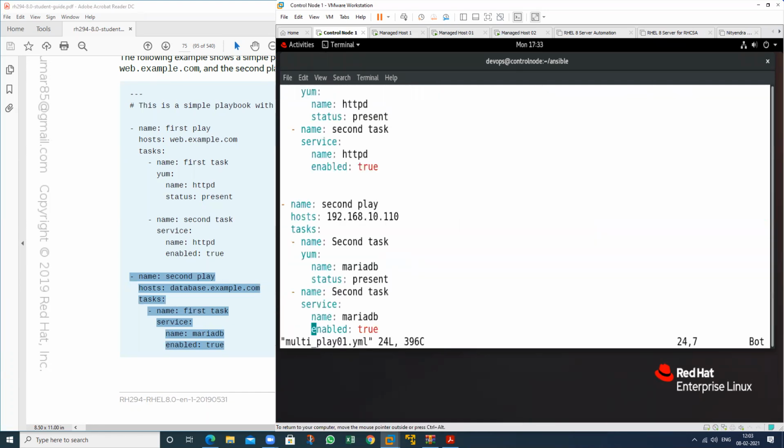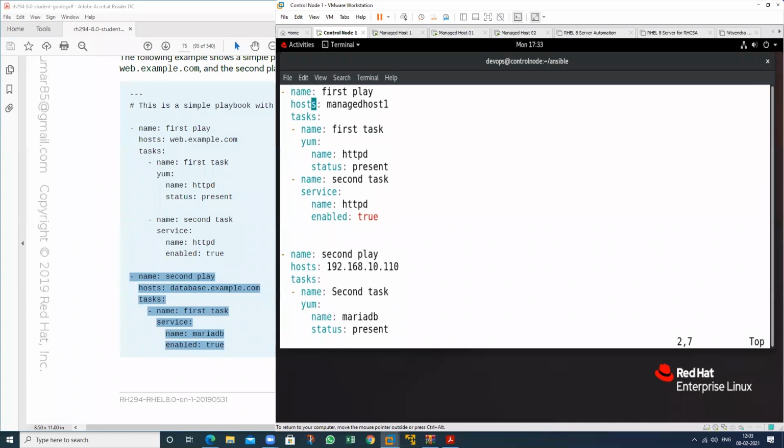Just go to this particular machine. First task: yum module, name httpd, state present, use the service module. Just type one more concept here.